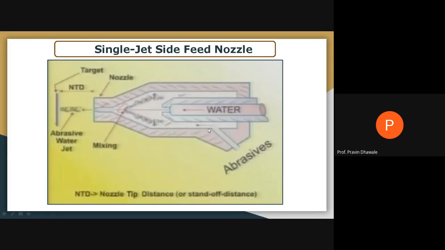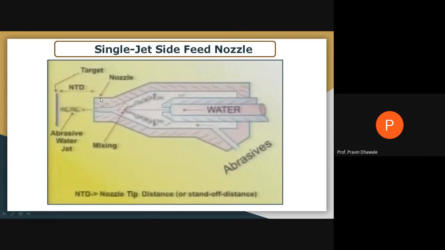Abrasive is coming from this opening, and high pressure water is coming from this nozzle. So here high pressure water is coming, abrasive particles are coming, where mixing of abrasive particles along with high pressure water takes place, and this will be the nozzle.